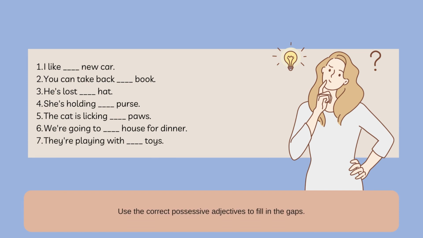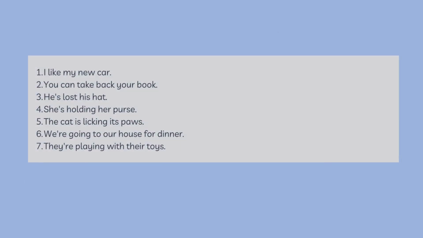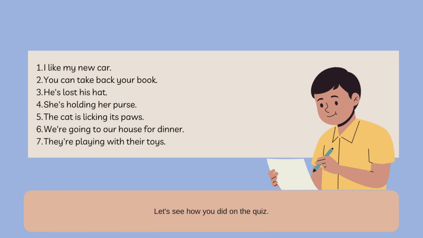Use the correct possessive adjectives to fill in the gaps. Let's see how you did on the quiz. I like my new car. You can borrow your book. He's lost his hat. She's holding her purse. The cat is licking its paws. We're going to our house for dinner. They're playing with their toys.